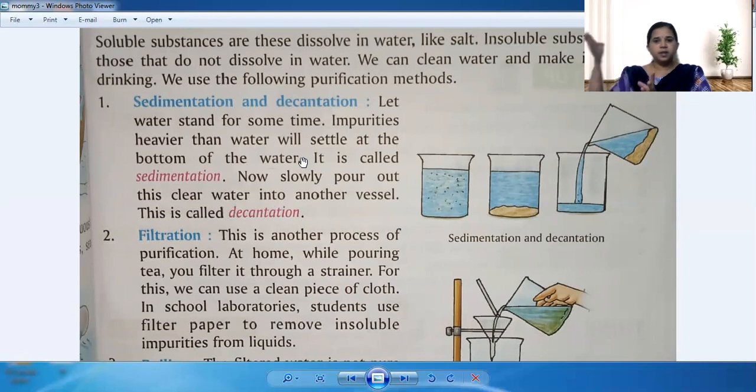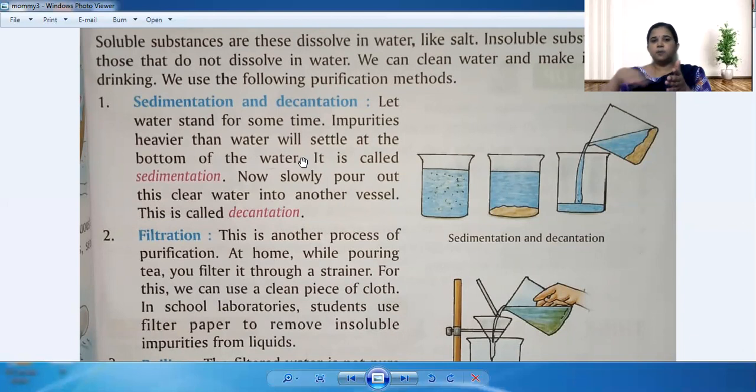Whenever any impurities are there, after filling the water in the buckets or cans, wherever you keep them, you have to keep them constant in one place. So what will happen? Whatever dust particles are there in that come down.